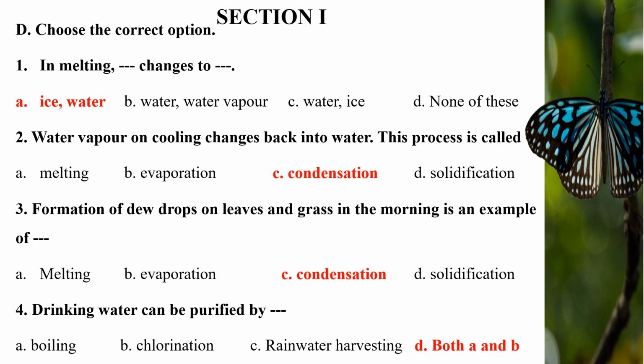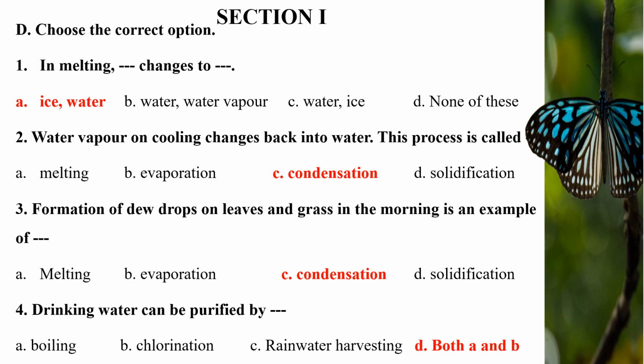In melting, ice changes to water. Second, water vapor on cooling changes back into water. This process is called dash. Options are A. Melting, B. Evaporation, C. Condensation, D. Solidification. Correct answer is C. Condensation. Water vapor on cooling changes back into water. This process is called condensation.